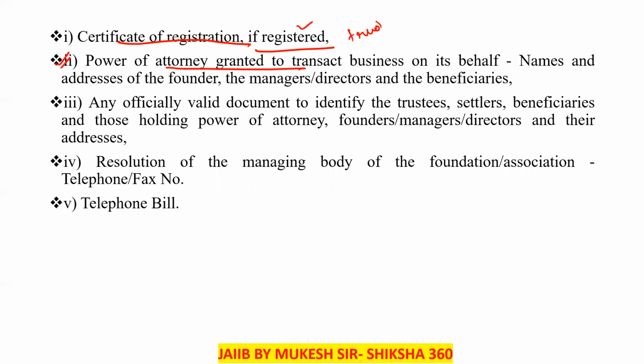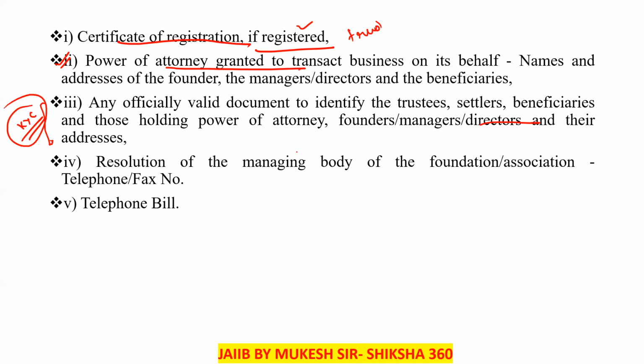Third one is any officially valid document to identify the trustees, settlers, beneficiaries, and those holding power of attorney. Founders, managers, directors, and the rest. Clear? So in summary, we have to take the KYC of all these persons, so that whenever we require, we have to contact these persons.